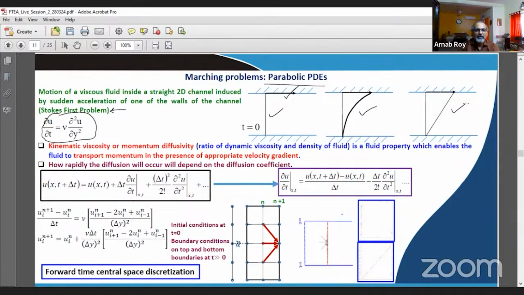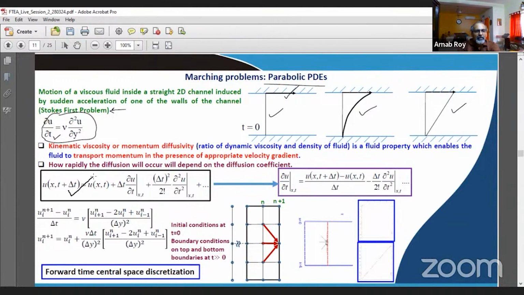And then at large times, after the starting of movement of the upper plate, you see that you have a perfect linear profile, which is essentially the Couette flow solution. And kinematic viscosity or momentum diffusivity is responsible for transporting the momentum to the different levels, right through the thickness of the fluid layer. And the question is essentially related to how we work out the derivative expression and how we show the truncation error terms.